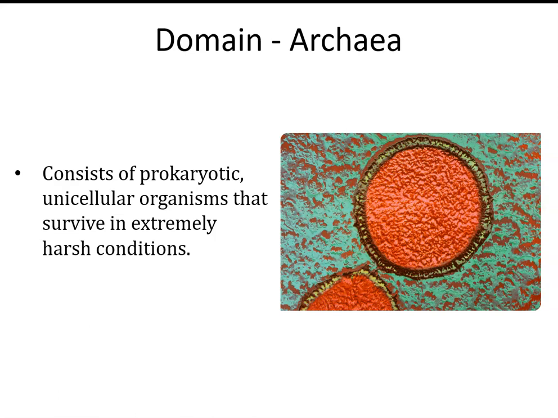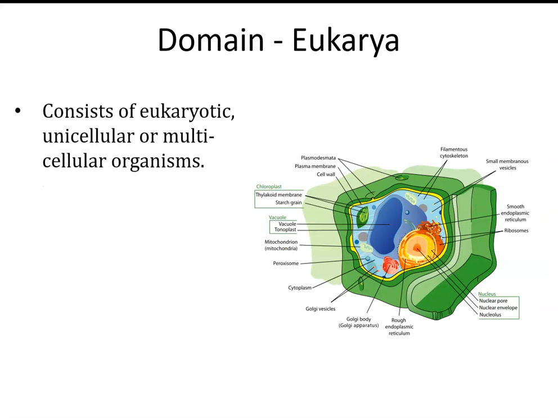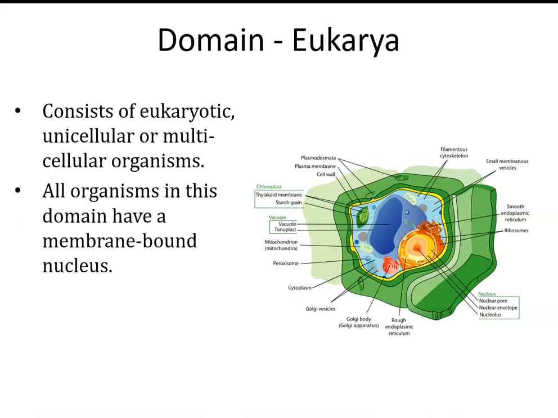Now, if the organism belongs in the group eukarya, it'll be a eukaryotic organism. It'll be unicellular or multicellular. All of these organisms are going to have membrane-bound nuclei.